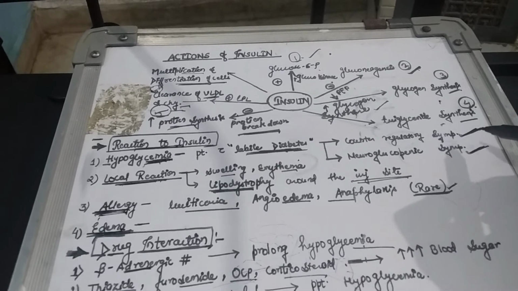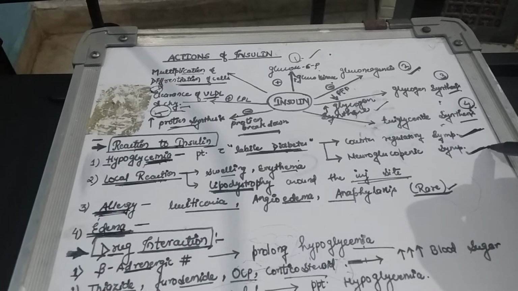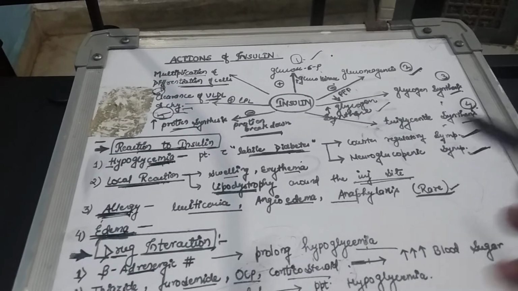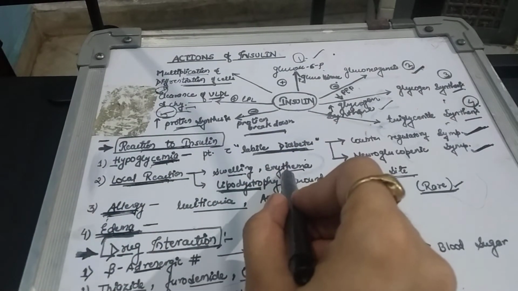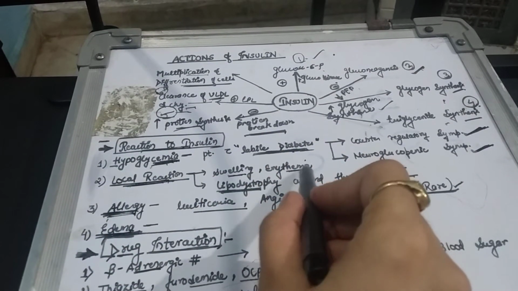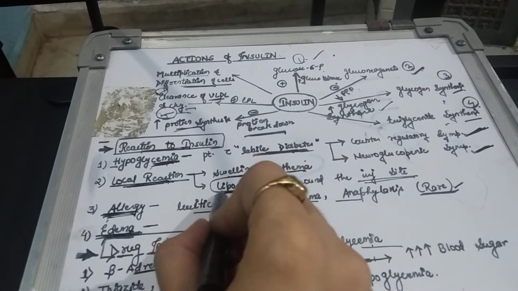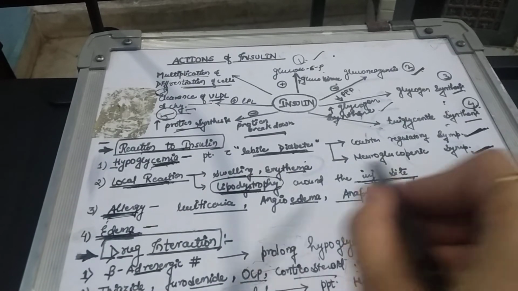So counter-regulatory sympathetic stimulation, there will be anxiety, tremor, and sweating, while in the neuroglycopenic there will be dizziness, headache, mental confusion, and abnormal behavior. And in the local reaction, what we see is swelling, there could be erythema, redness around them, but the most important is lipodystrophy. We can see the lipodystrophy around the injection site, right?